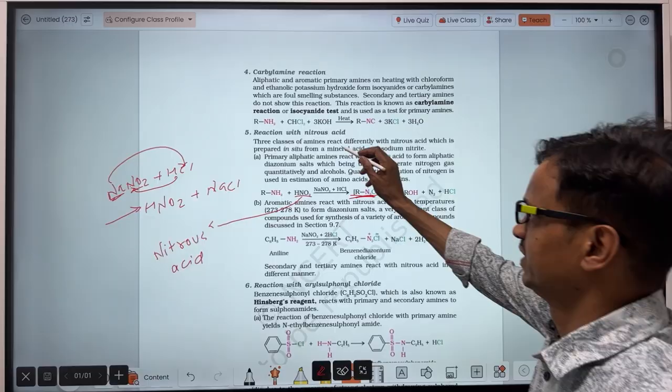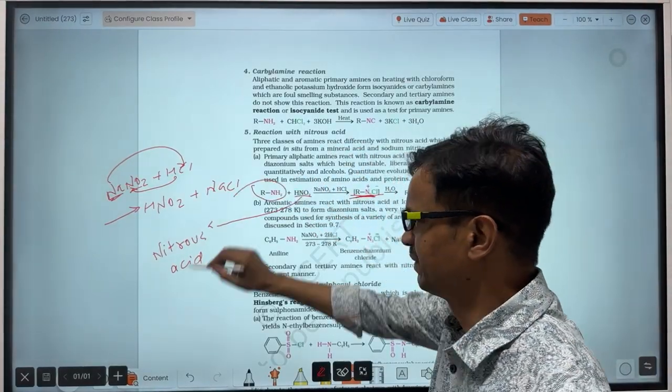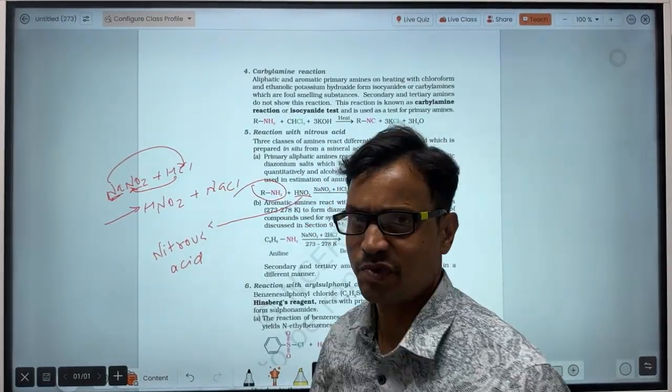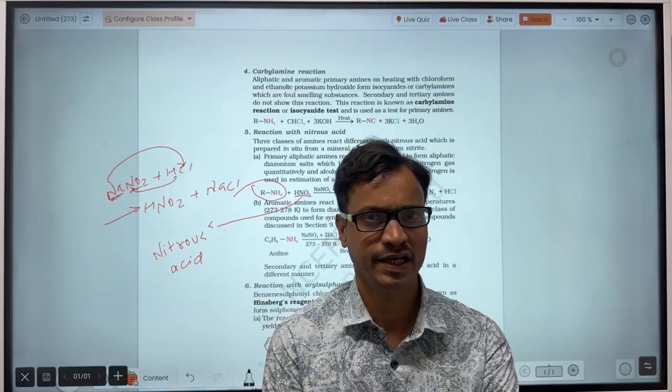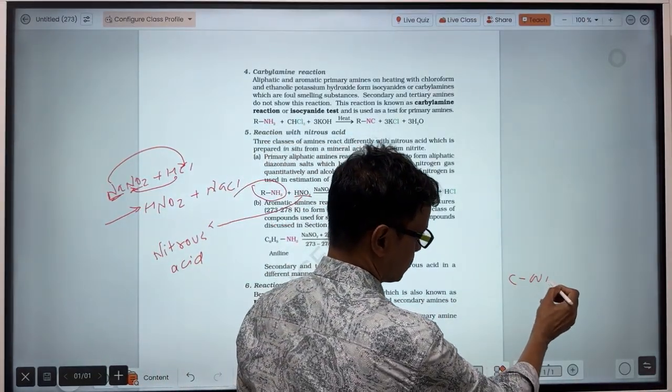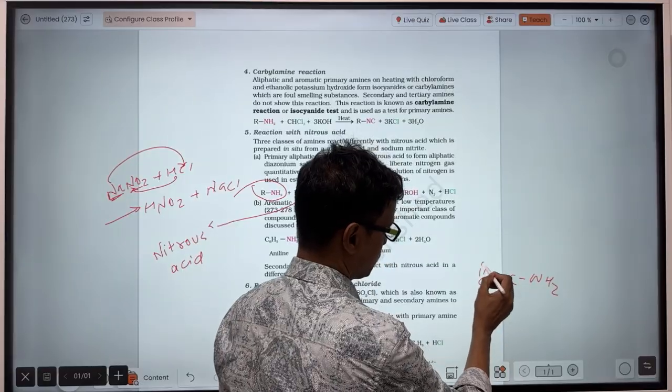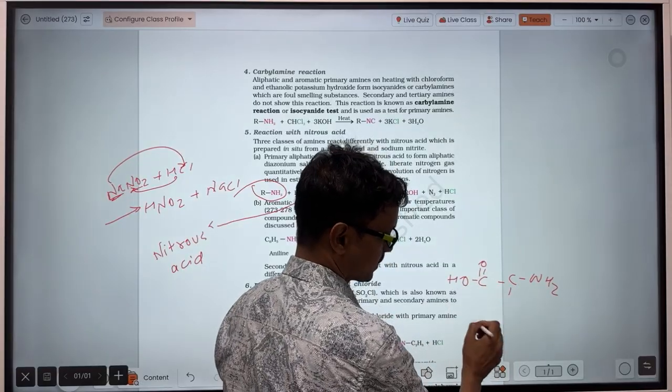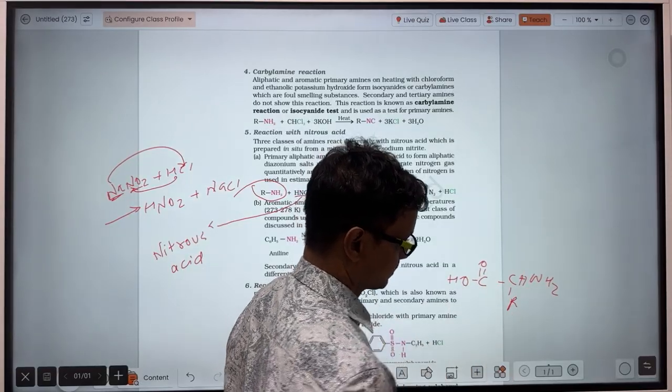Okay, this reaction with nitrous acid. Protein is a polymer of amino acids, and amino acids are substances in which the NH2 group and the COOH group are bonded to the same carbon atom, and here the alkyl group is part of this one.